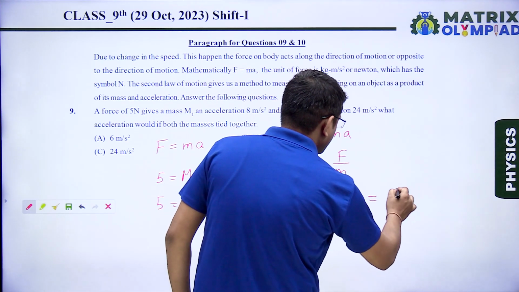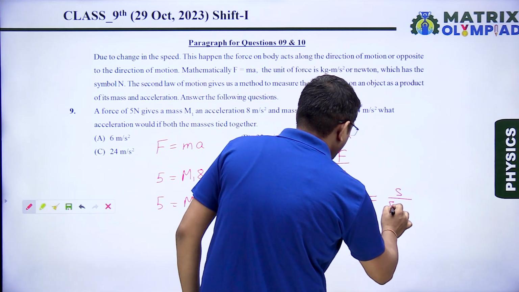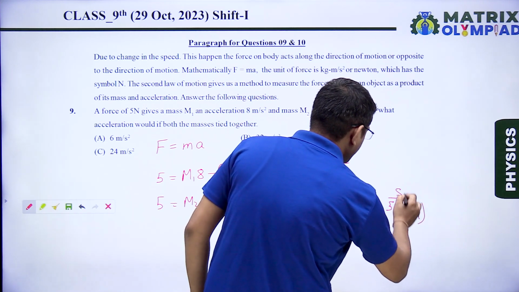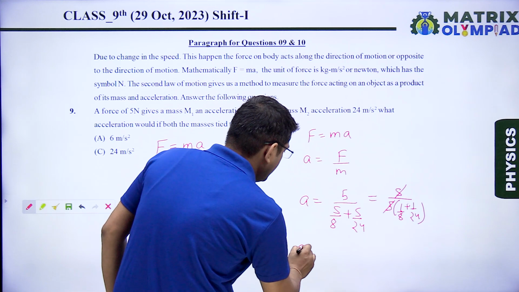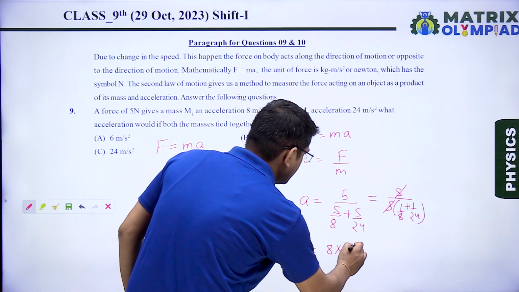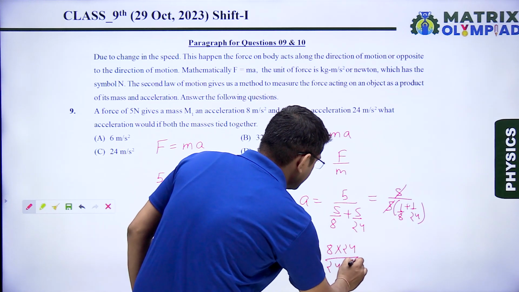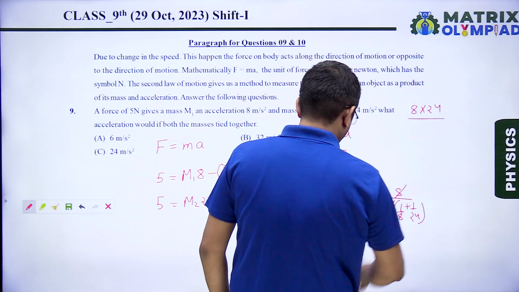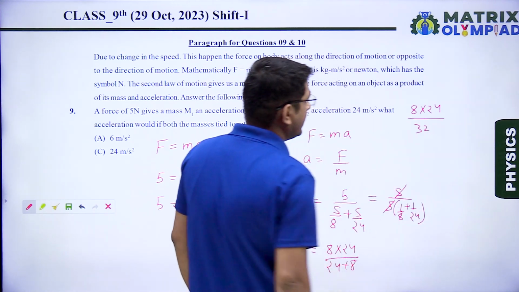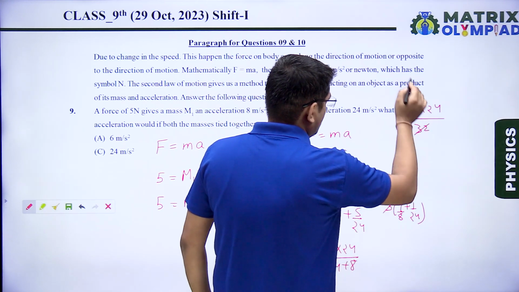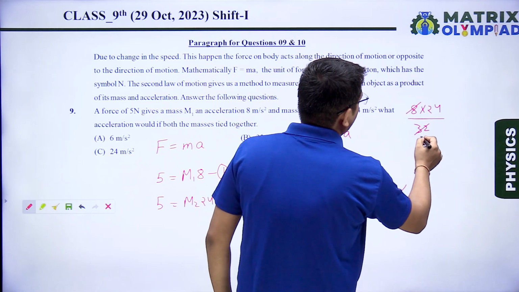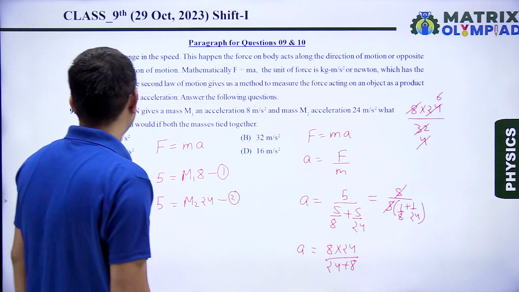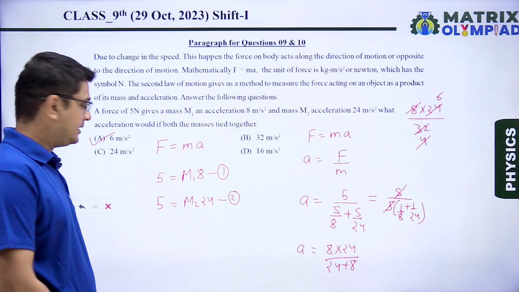On solving this, here I am taking 5 common, 1 upon 8 plus 1 upon 24. From this, 5 is cancelled. So a becomes equal to 8 multiplied by 24 divided by 24 plus 8. Now let us solve this. 8 multiplied by 24 divided by 24 plus 8 becomes 32. So from solving this, it becomes 8 4s are 32. And from here we can see the correct answer is 6 meter per second square. So option A is our correct answer.